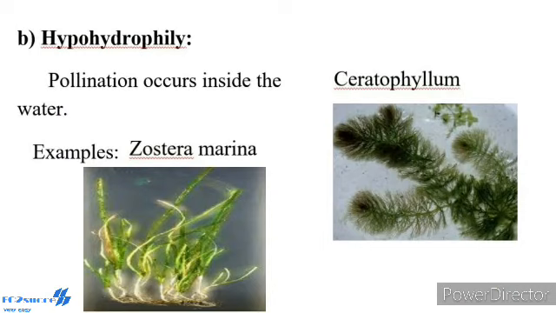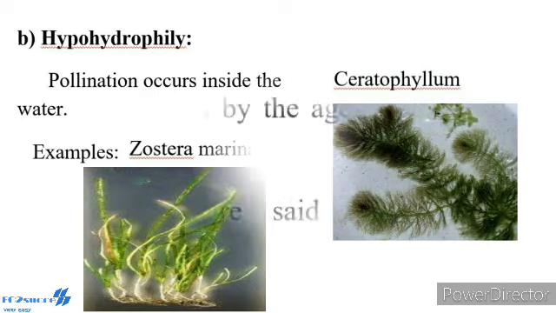Zostera marina is a submerged marine seagrass and pollination takes place underwater. The pollen grains are long, needle-like. They are shed underwater. The specific gravity of the pollen is the same as that of seawater, so that the pollen floats freely at any depth. The stigma is very large and long. The pollen comes in contact with the stigma and gets coiled around the stigma, thus effecting pollination.